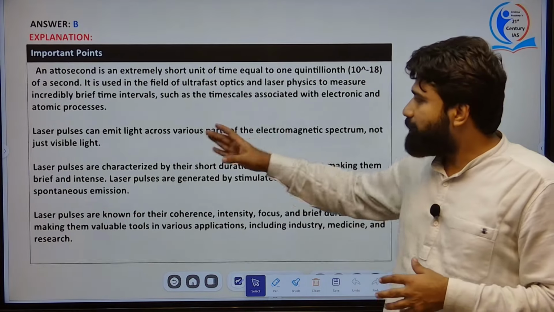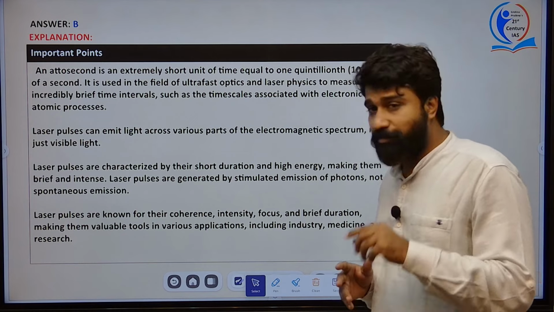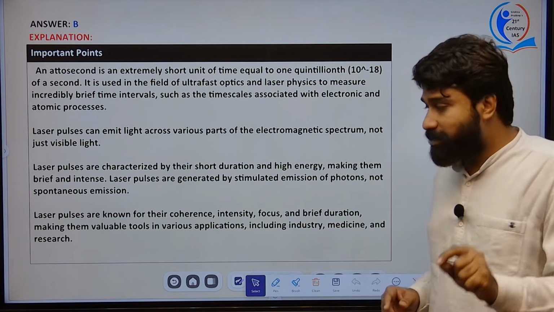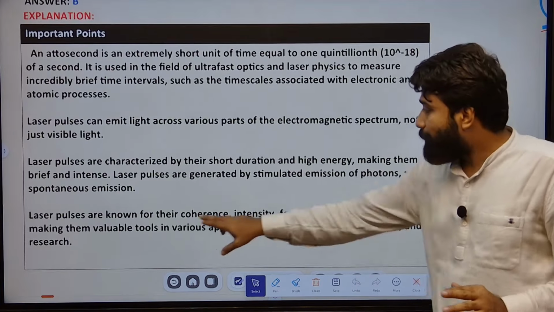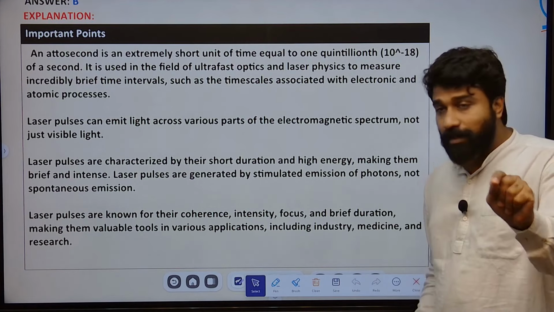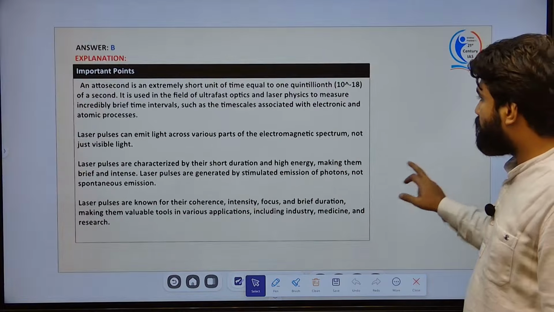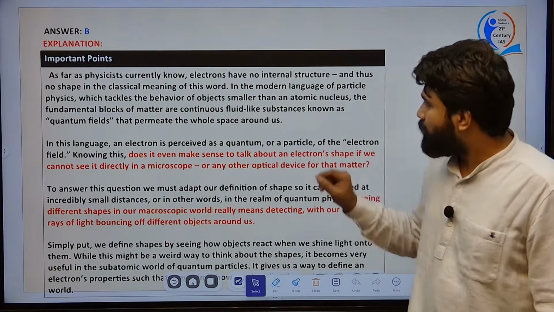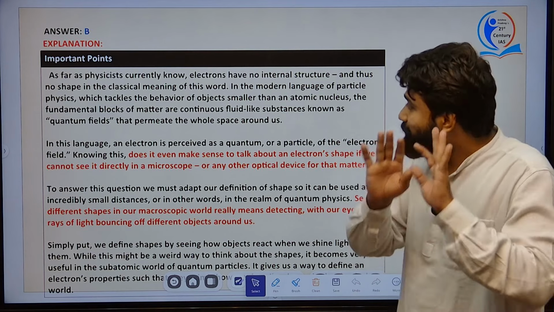And what is meant by this laser? A laser pulse can emit a beam of light which is monochromatic, extremely focused, coherent and intense in nature, and it has only a brief duration. It has a brief duration, making it a valuable tool in various applications, and here also it can be applied. Okay. And coming to electrons, as far as physicists currently know, electrons have no internal structure and thus no shape in the classical meaning of this word.